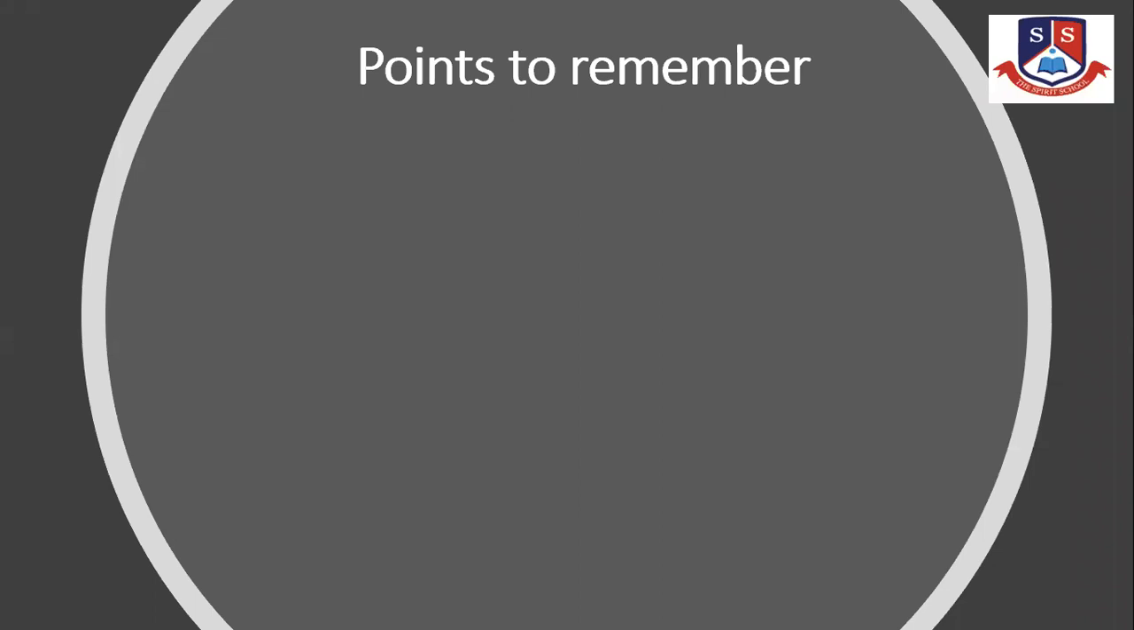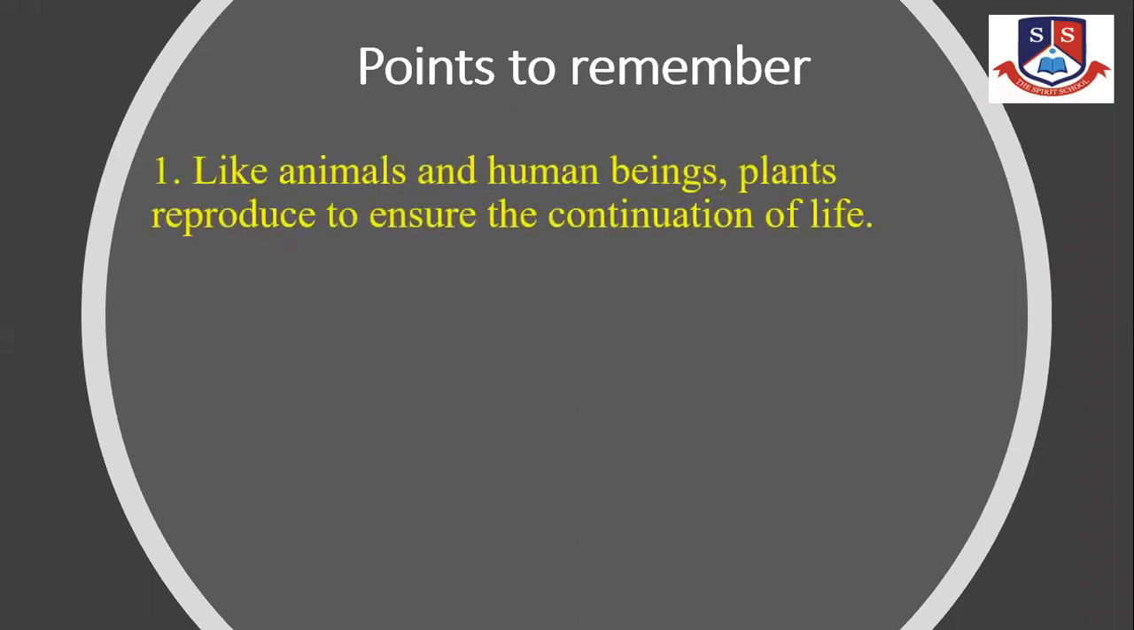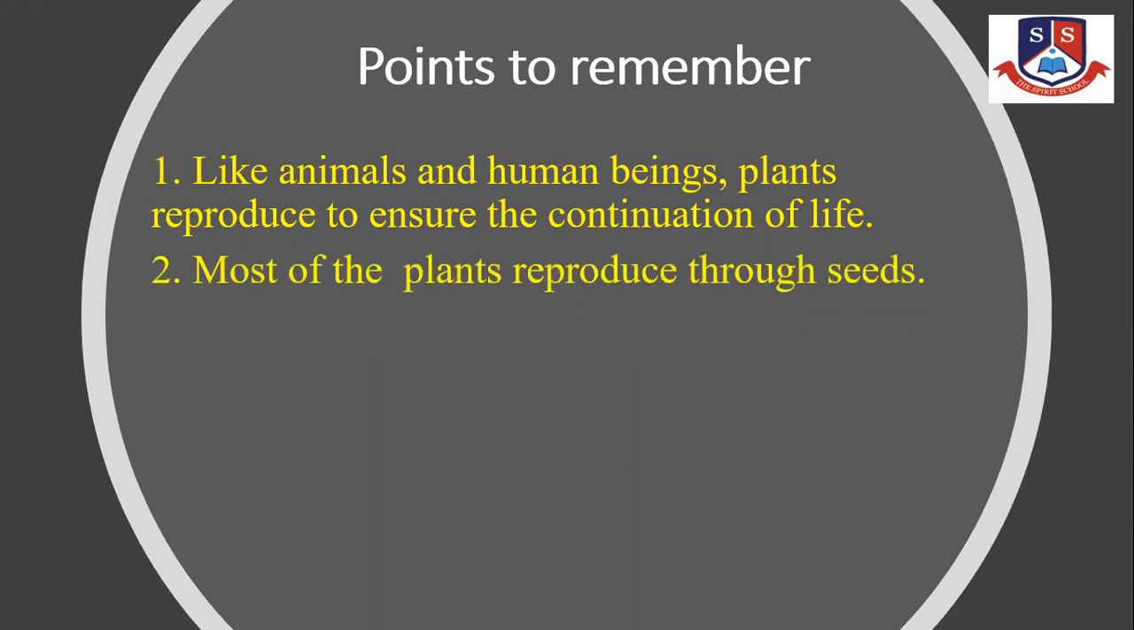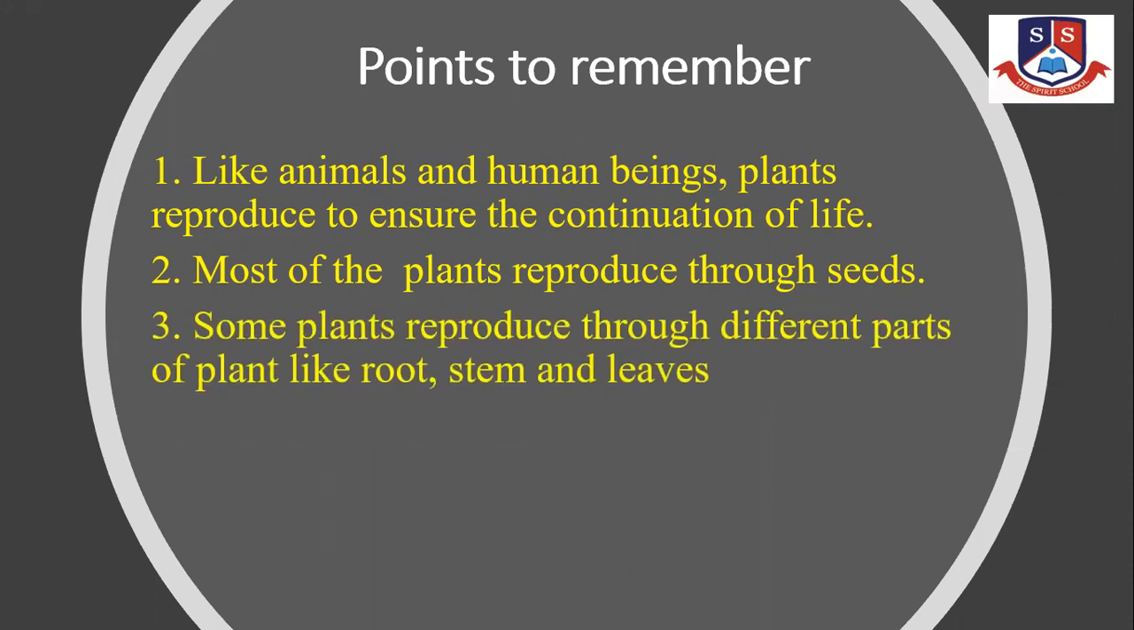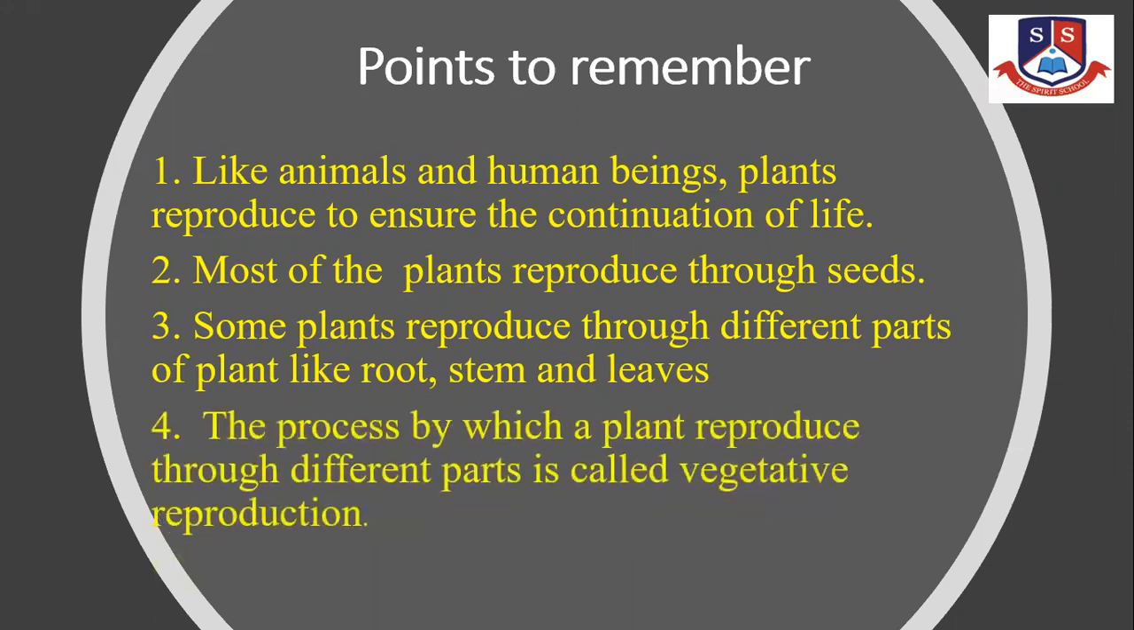Points to remember. Like animals and human beings, plants reproduce to ensure the continuation of life. Most of the plants reproduce through seeds. Some plants reproduce through different parts of the plant, like root, stem, and leaf. The process by which a plant reproduces through different parts is called vegetative reproduction.